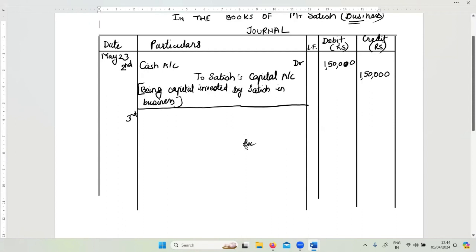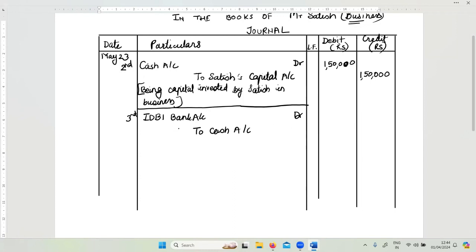I'm going to put in the columns of the journal. What was debit? IDBI Bank account was debit. So I write the first part as IDBI Bank account and put a debit sign. Second, what is credit is cash. So I write to cash account.